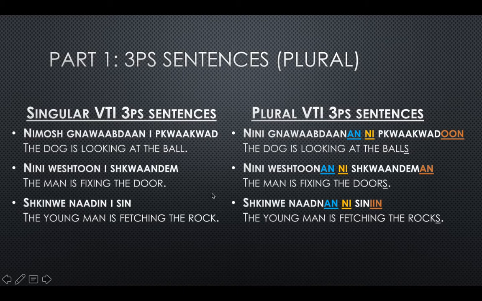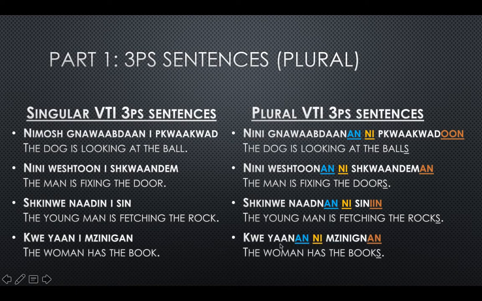Next, moving on to our VTI 4s. So, kwe yan im zinigan. So the woman has the book. Kwe yan an ni mzinignan. So, yan and then an extra an there for the plural. I changed to ni. And mzinigan changed to mzinignan.